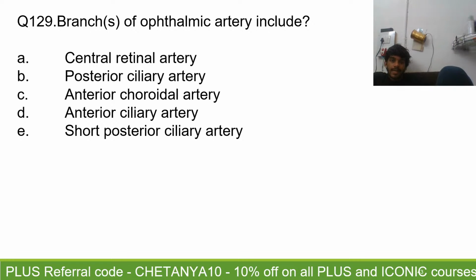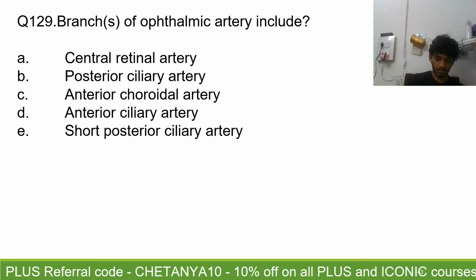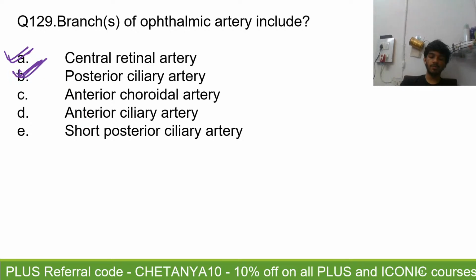Yes, so you're right. The central retinal artery does arise from the ophthalmic artery. A is correct. B is correct. Central retinal artery moves inside the optic nerve. Okay, it is an end artery. A is correct. All right. B is also correct. The posterior ciliary artery also comes from the ophthalmic artery. Now we have to see the other options. It's a little confusing, right?